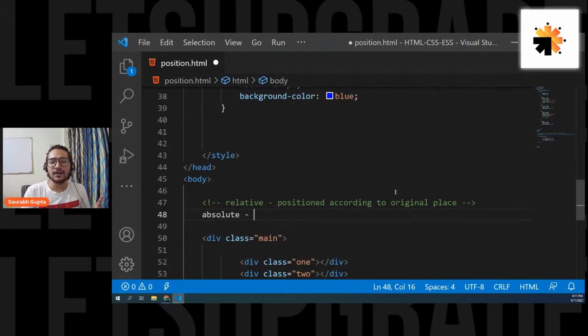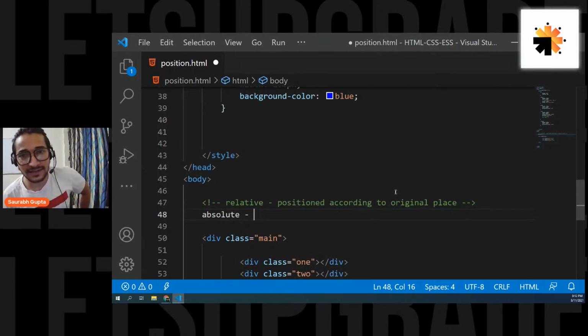When you give absolute, the element is positioned according to the nearest positioned ancestor or parent. So whenever you give position absolute, that element will always be positioned according to the nearest positioned ancestor. That means if I have multiple parents, whichever parent is having a position property applied, I will position according to that. And if any of my parent is not having position, I will directly be positioned according to the viewport or the screen.